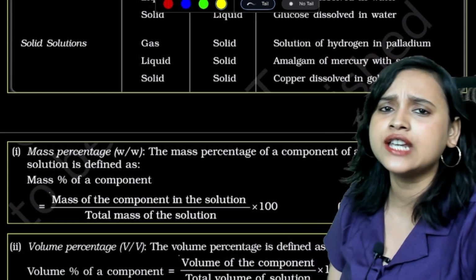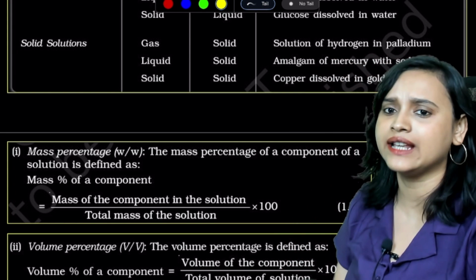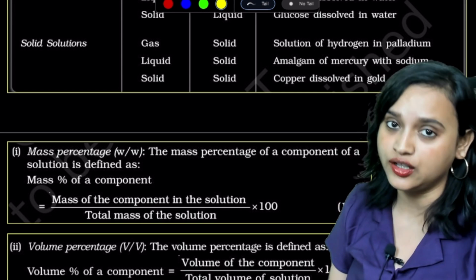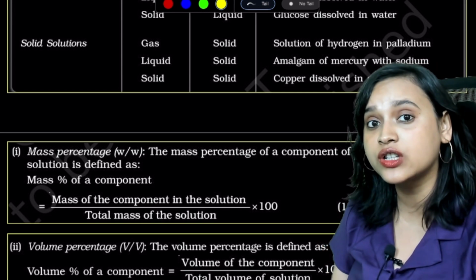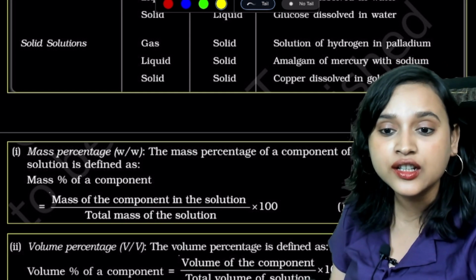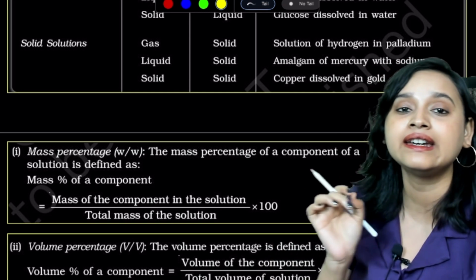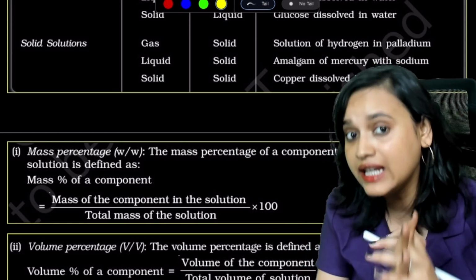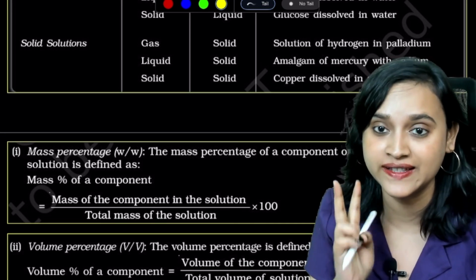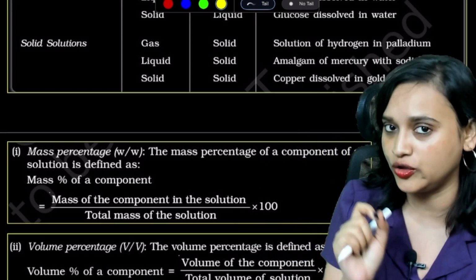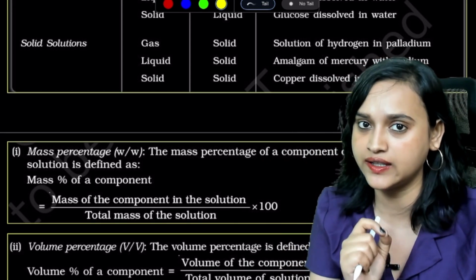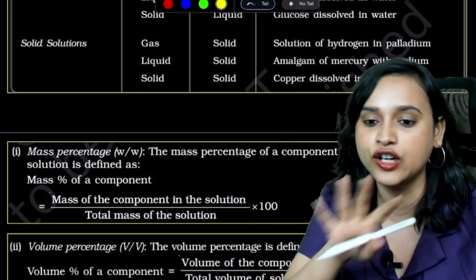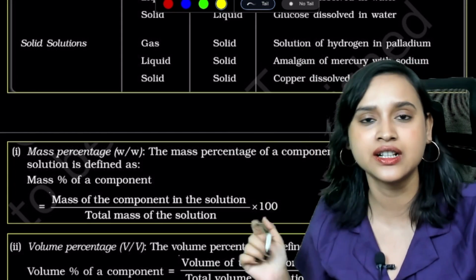Now, in this particular chapter, as you must have noticed in your NCERT, it is clearly written that we talk about binary solutions here. What do you mean by binary solutions, my dear students? By binary solutions, you understand that there are only two components in the solution, that is, only a solvent and a solute. We are only going to talk about binary solutions. One is going to be solute, one is going to be solvent. That's it. We're not going to complicate our life a little too much here.